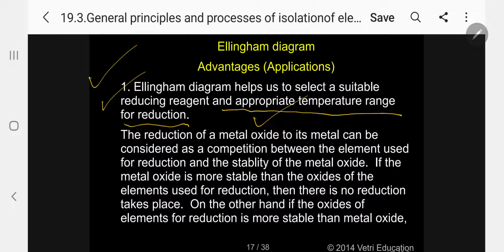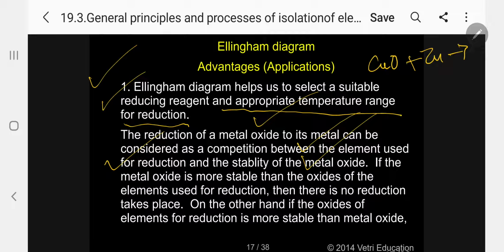The reduction of a metal oxide to its metal can be considered as a competition between the element used for reduction and the stability of the metal oxide formed. Kindly follow. Suppose we have copper oxide and we are treating it with zinc, that is, heating at a temperature.